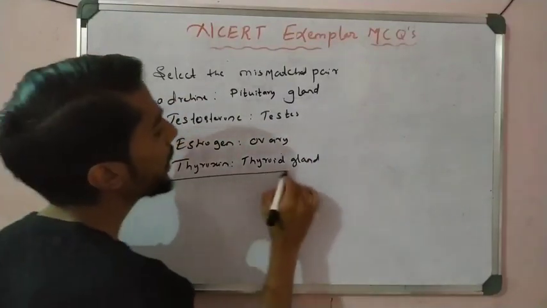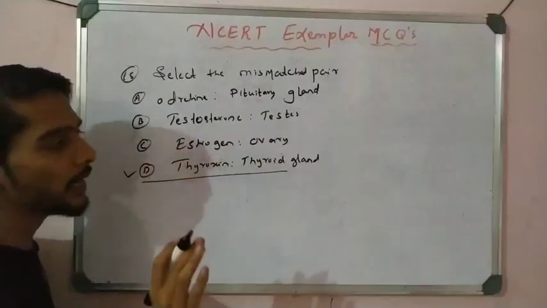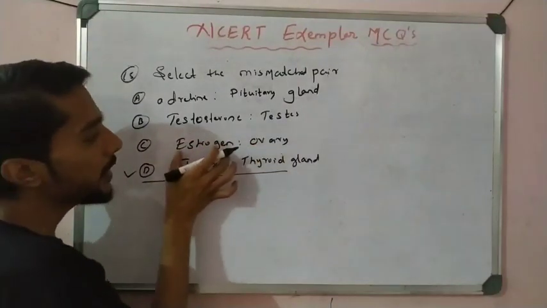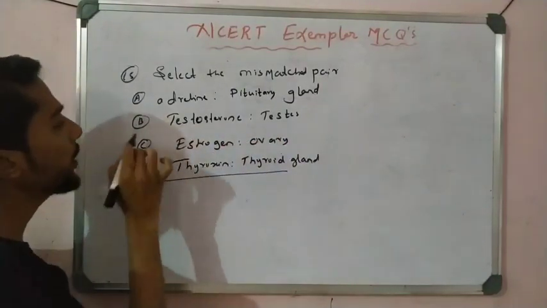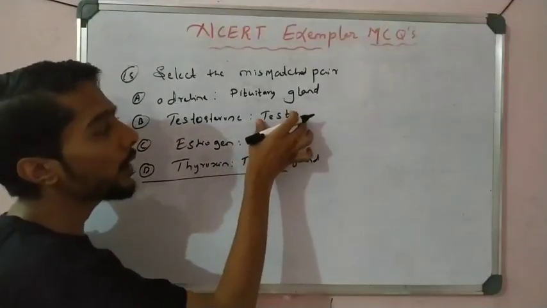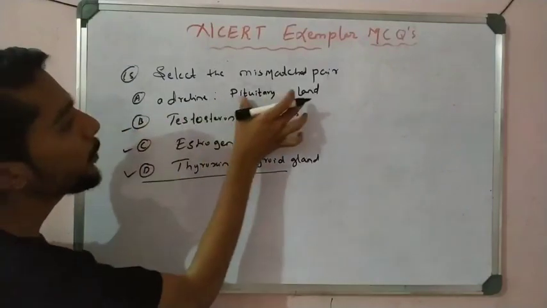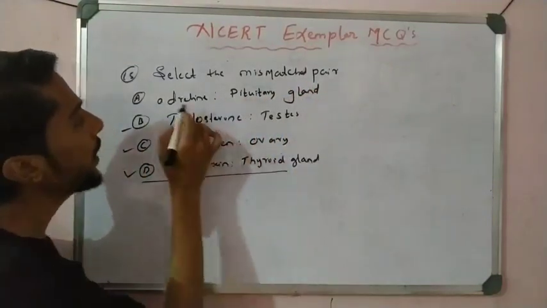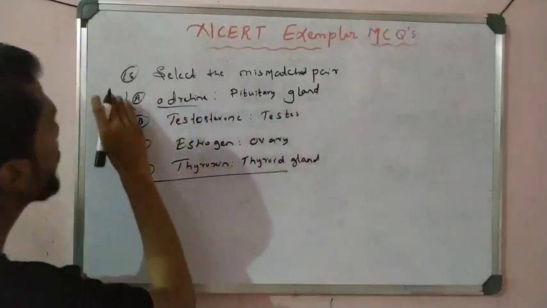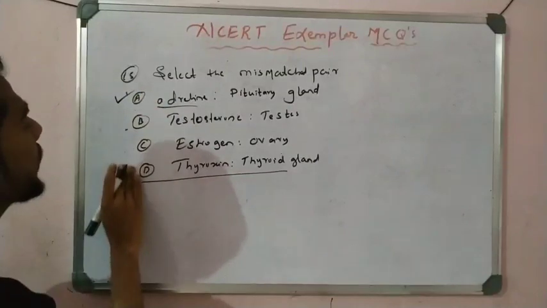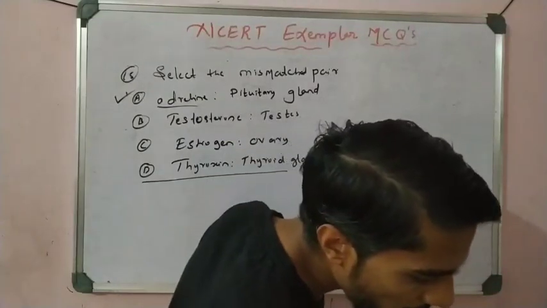See option D, thyroxine, thyroid gland, correct match, right? The thyroxine hormone gland is the thyroid gland, correct. Now estrogen, the organ is the ovary of the female, and estrogen is the hormone, correct. And the testis is a gland of the male, and testosterone is the hormone, right? But here the pituitary produces the growth hormone, not the adrenaline hormone. So it is a mismatch. So option A is correct. Option A is correct here, right students? This is very important.